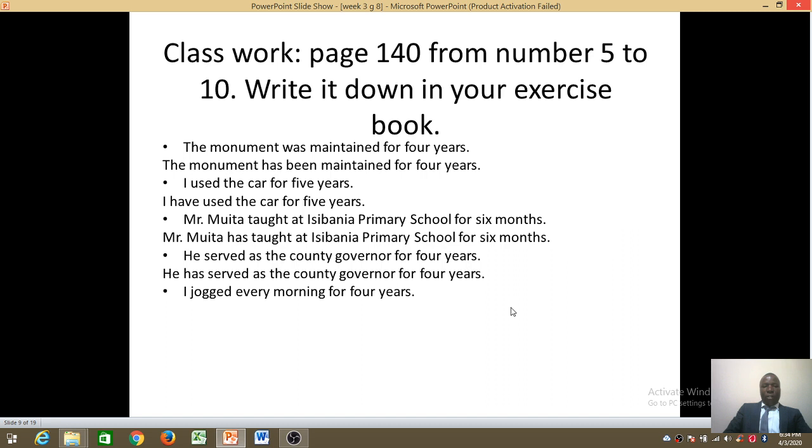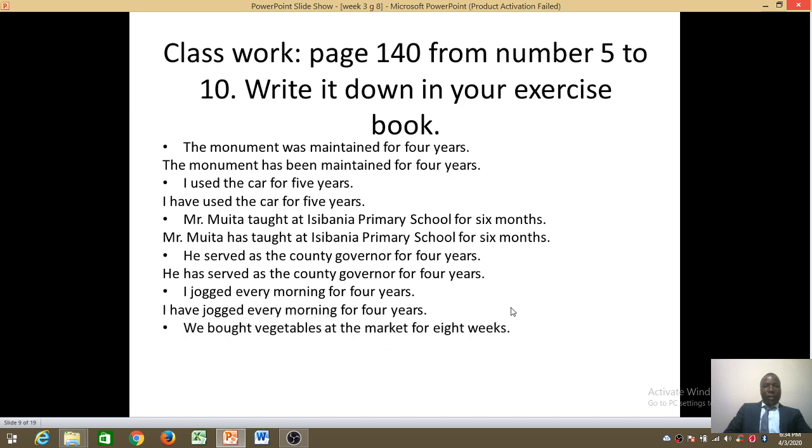I jogged every morning for years. The answer: I have jogged every morning for 4 years. Next question. We bought vegetables at the market for 8 weeks. The answer: we have bought vegetables at the market for 8 weeks.